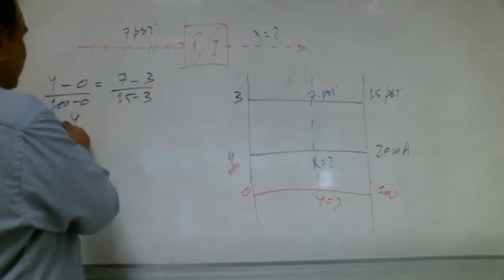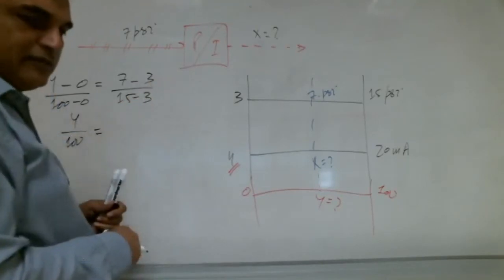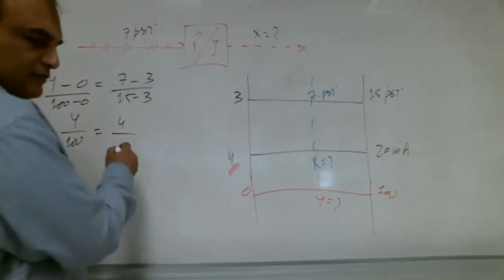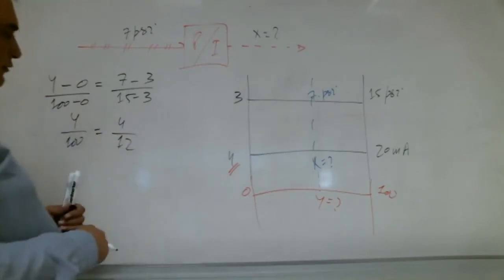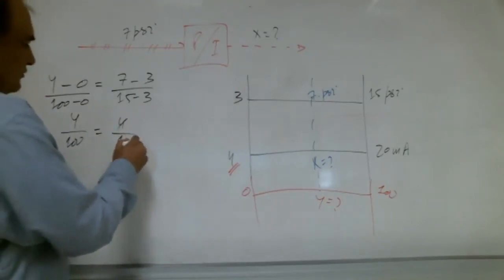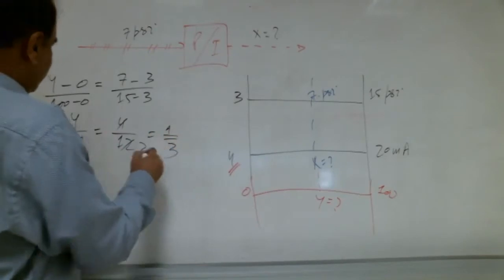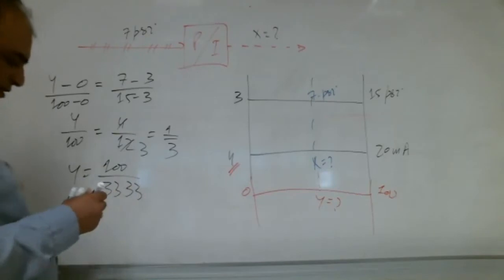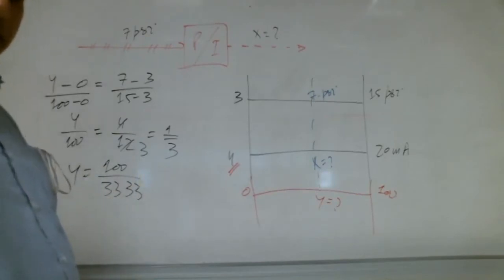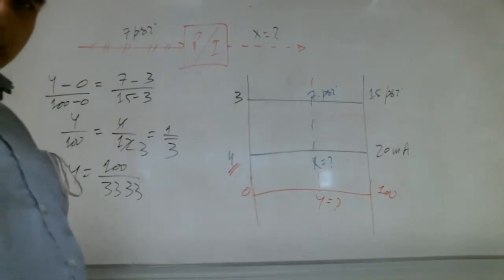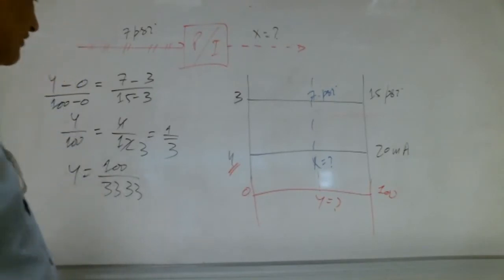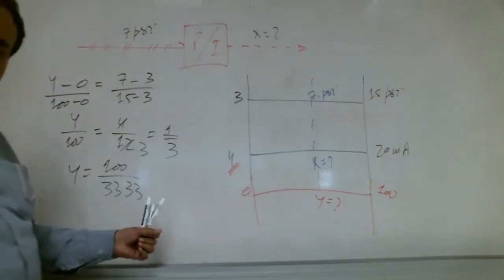So how much is this, Shabab? Y over 100 is equal to how much? 4 over 12. Right, Shabab? So 1 by 3. So y is equal to 100 by 3. That is 33.33%. Shabab with me? Good. Abdullah Turki is showing the answer. Ali Ahmed is showing the answer. A lot of brothers are showing the answer, mashallah. Any question up to here, Shabab?